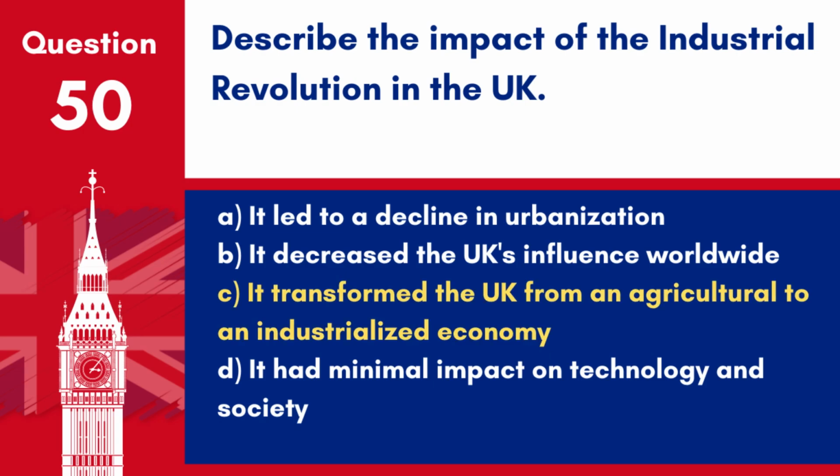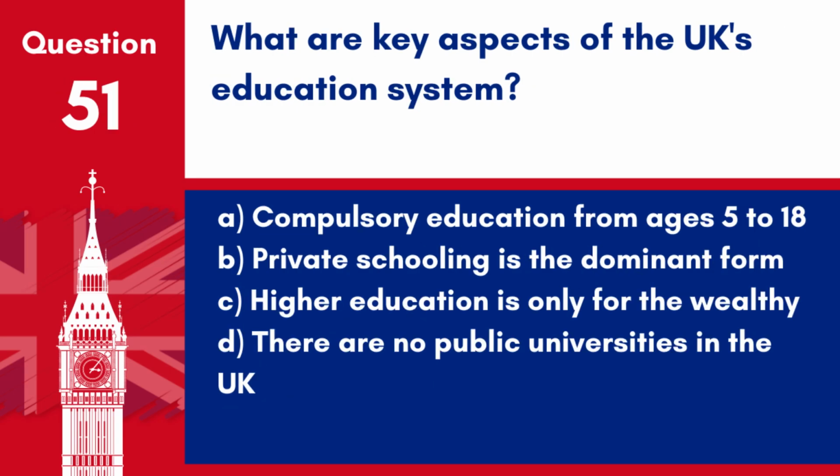Answer C. It transformed the UK from an agricultural to an industrialized economy. The Industrial Revolution began in the UK and was characterized by significant technological, social, and economic changes, marking the transition to industrial processes.